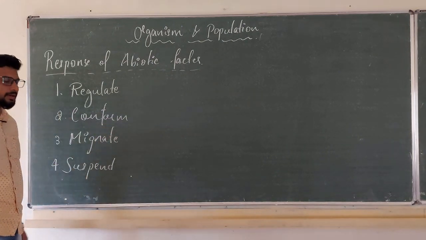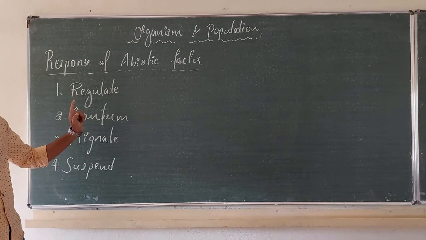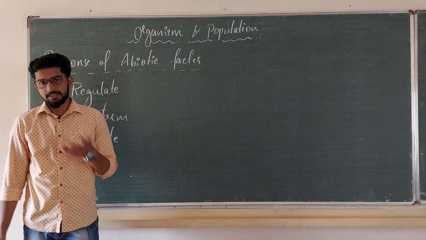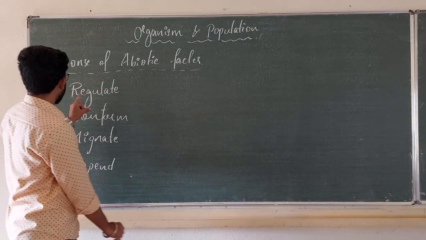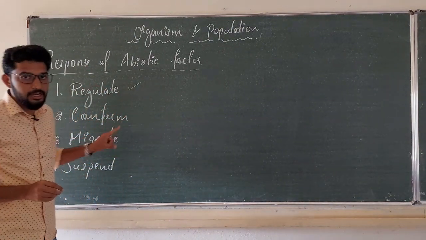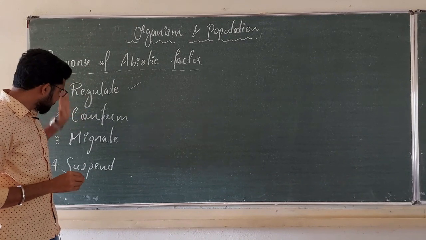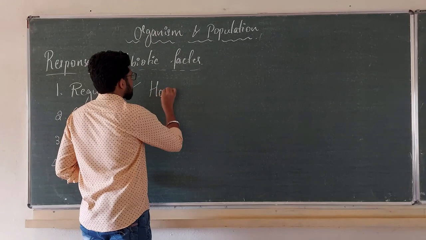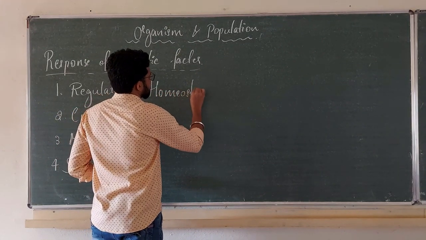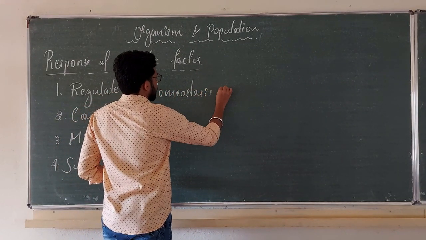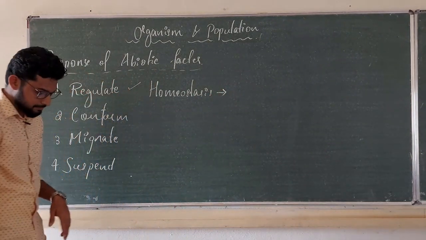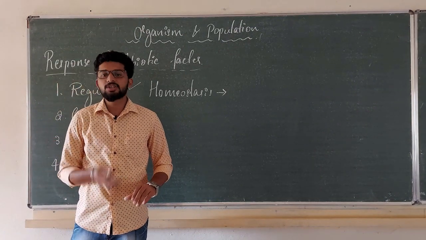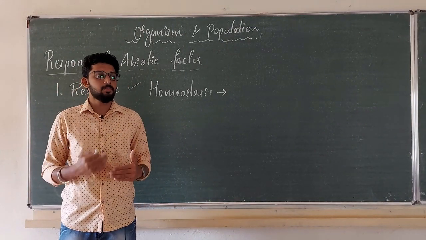Suspend. Okay, these are all the responses to abiotic factors carried out by your organisms. First one is regulate. Before I explain regulate, conform, migrate, suspend, I must tell you the process of homeostasis. Homeostasis. You already know this, homeostasis. Homeostasis means the process of maintaining internal constant body temperature.